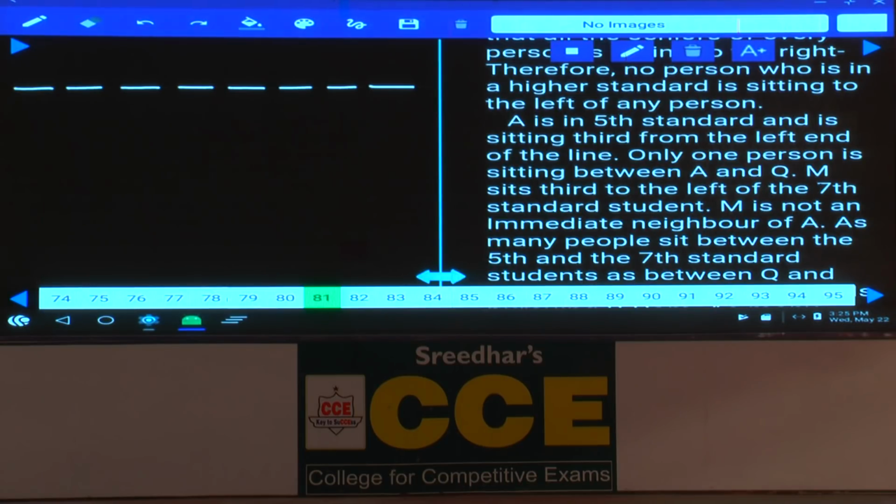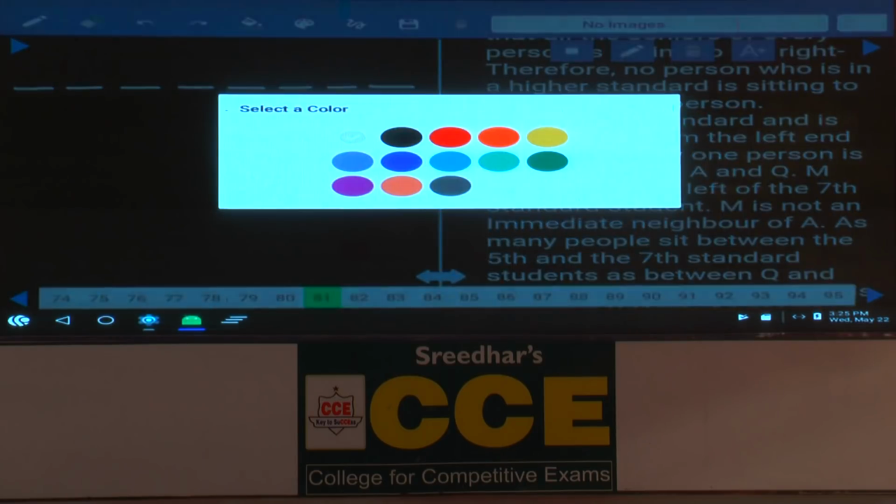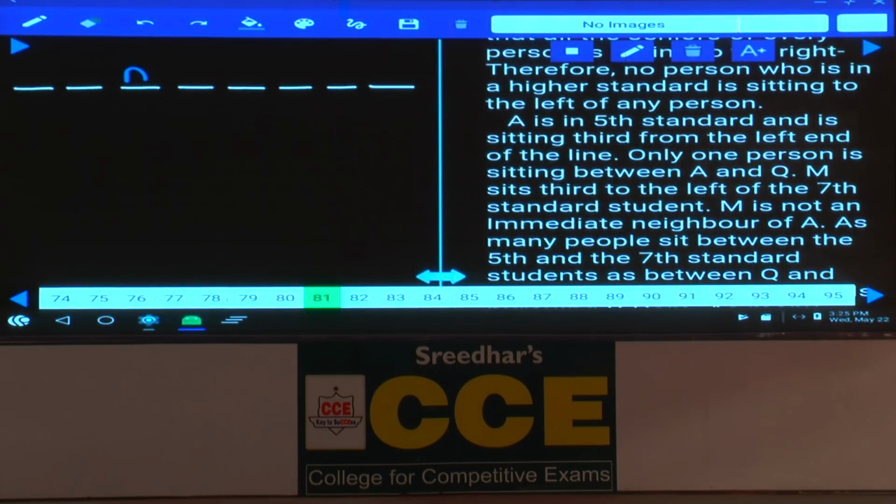A is in 5th standard and is sitting third from the left end of the line. Now A, where is this A? A is at the third place and he is studying in the 5th standard. That means to the left hand side of this A, there must be 2 persons, and those 2 persons are in standards lesser than this 5.